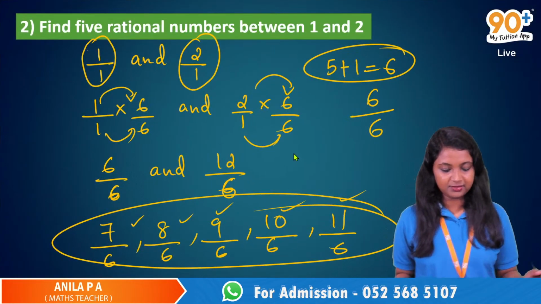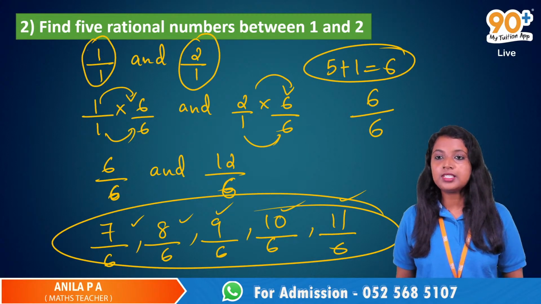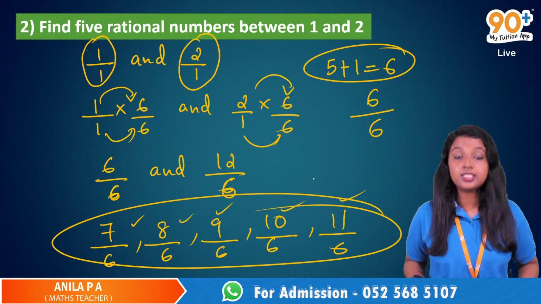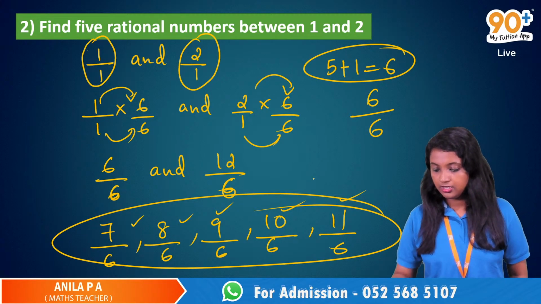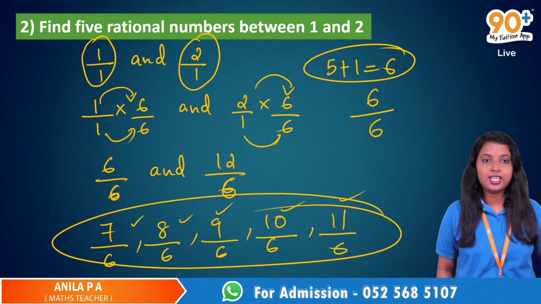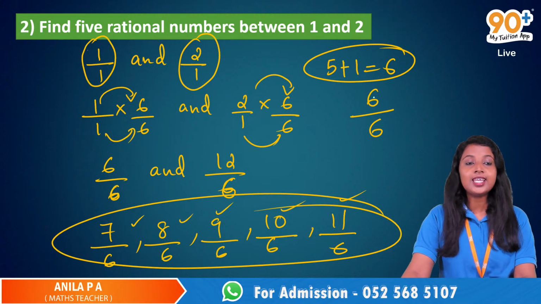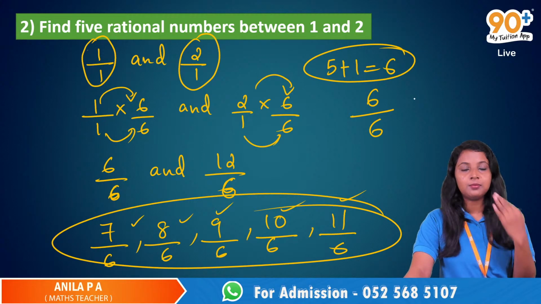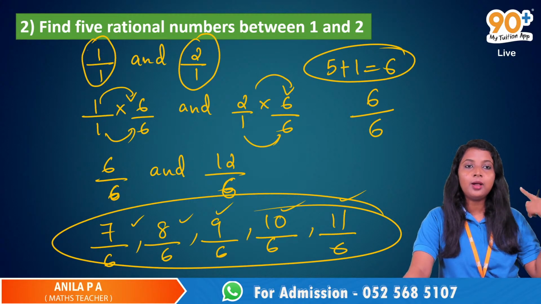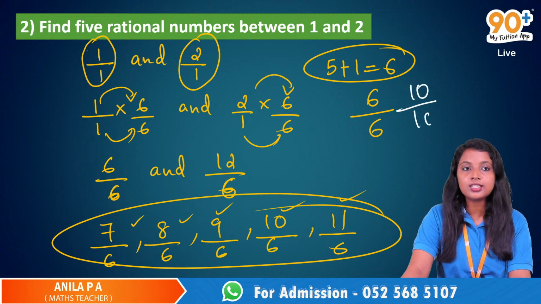Okay, then Muhammad Zuhair. Could we do one more question like this? Yes, okay. Muhammad Zuhair, yes. How did you get 6 by 6? We need to find 5 numbers. If you take it as 5 by 5 or 4 by 5, you won't get 5 numbers between them. So take a number greater than 5, or you can take 10 by 10. Somebody was asking that doubt.